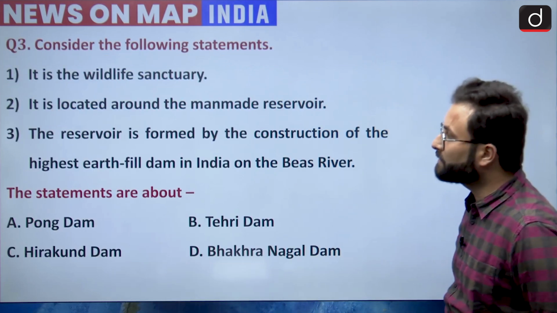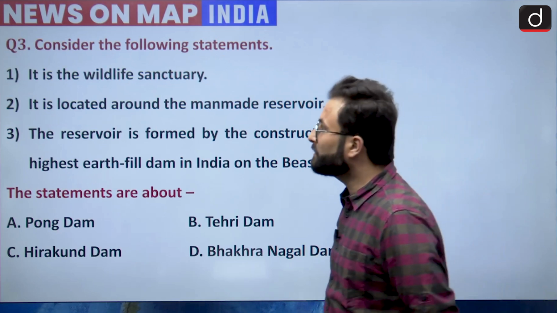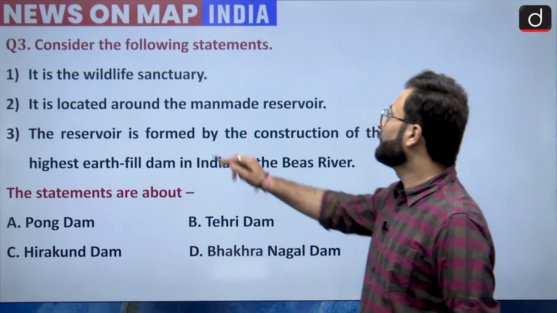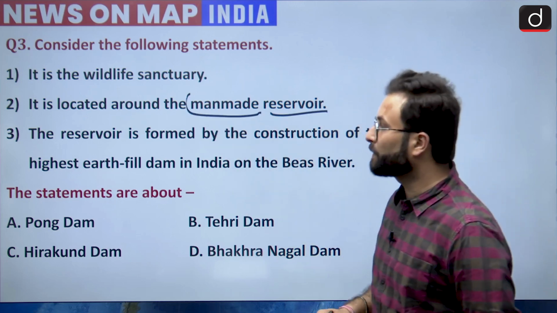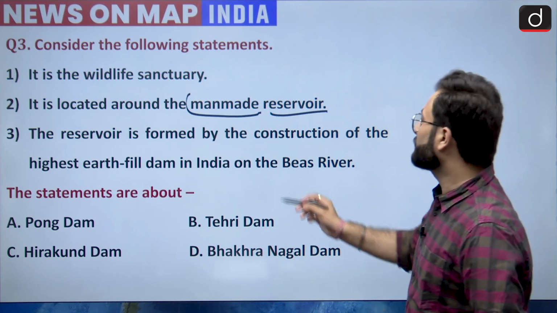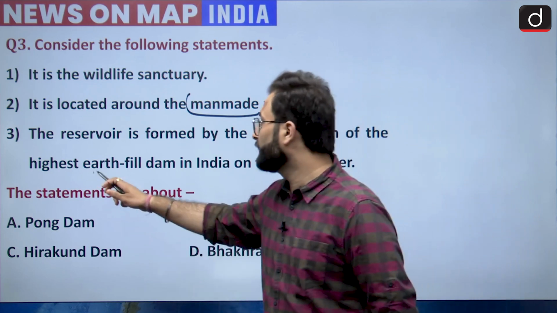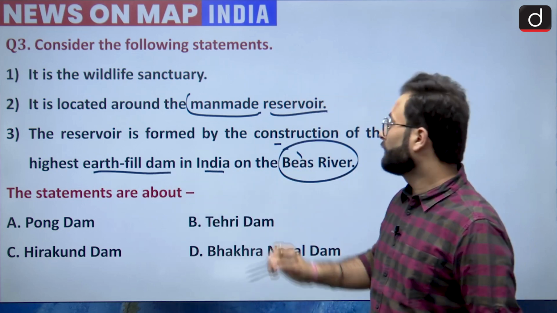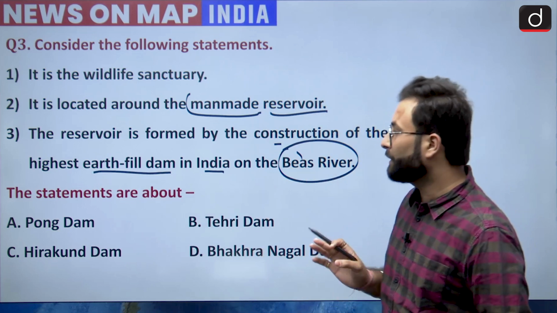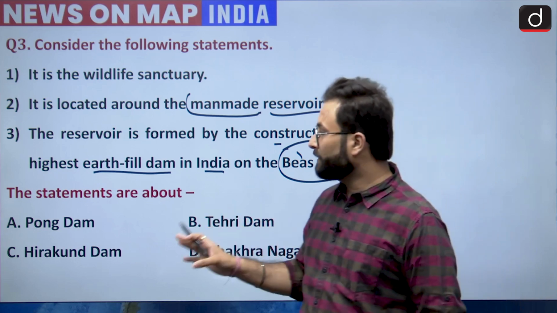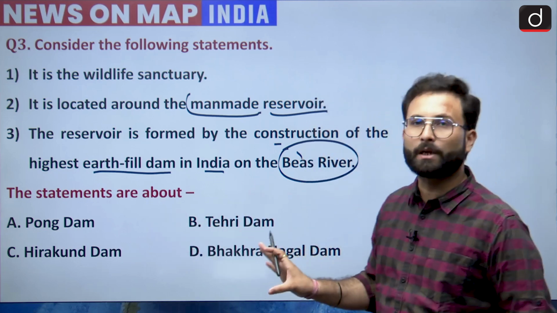Question number 3 now. Consider the following statements. First statement is it is a wildlife sanctuary. Second statement, it is located around a man-made reservoir. Okay, so it is artificial. And the third is the reservoir is formed by the construction of the highest earth-filled dam in India on the Beas river. Okay, options are Pong Dam, Tehri Dam, Hirakud Dam, and Bhakra Nangal Dam. Obviously all 4 of these dams are quite important for you.